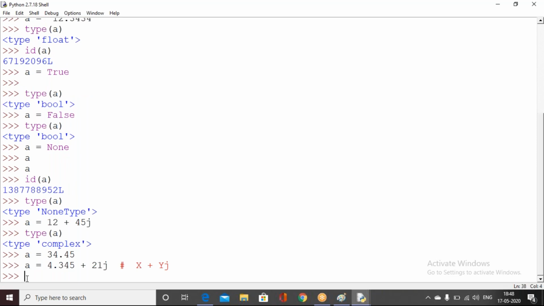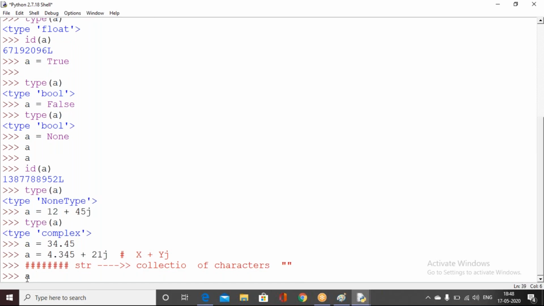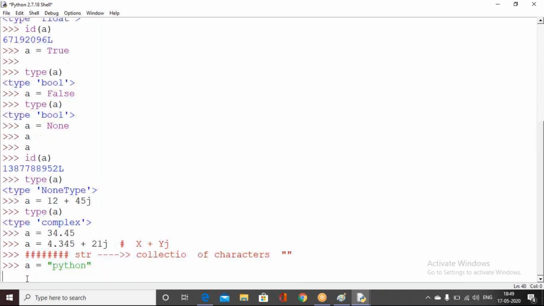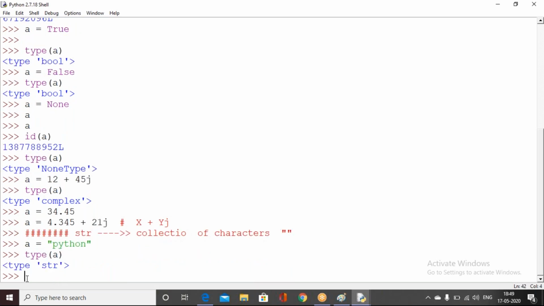Next we need to go for understanding the sequential data types. From the sequential data types, the first one is the string data type. A string data type is a collection of characters. Where are we collecting these characters? Within double quotes, we are collecting some kind of data. That kind of data type we call the string data type. Clear?